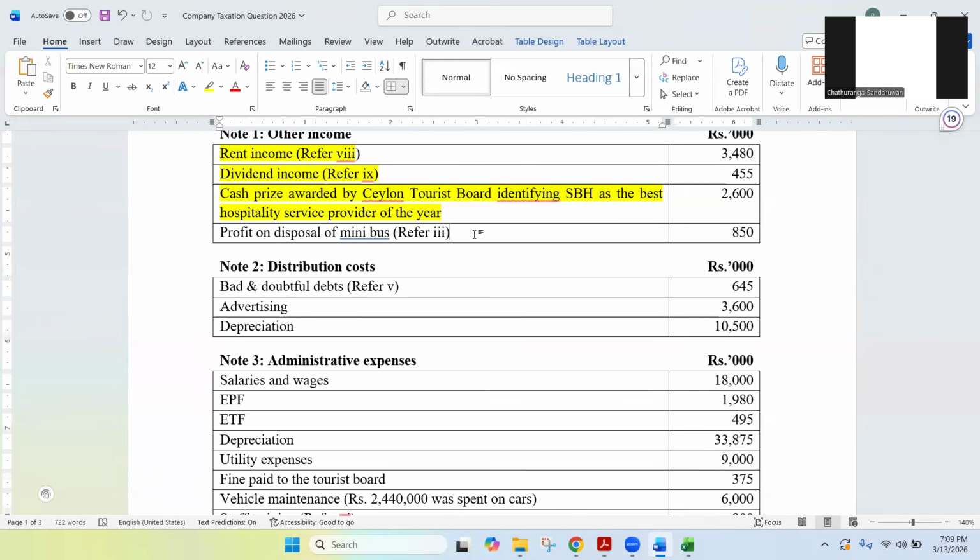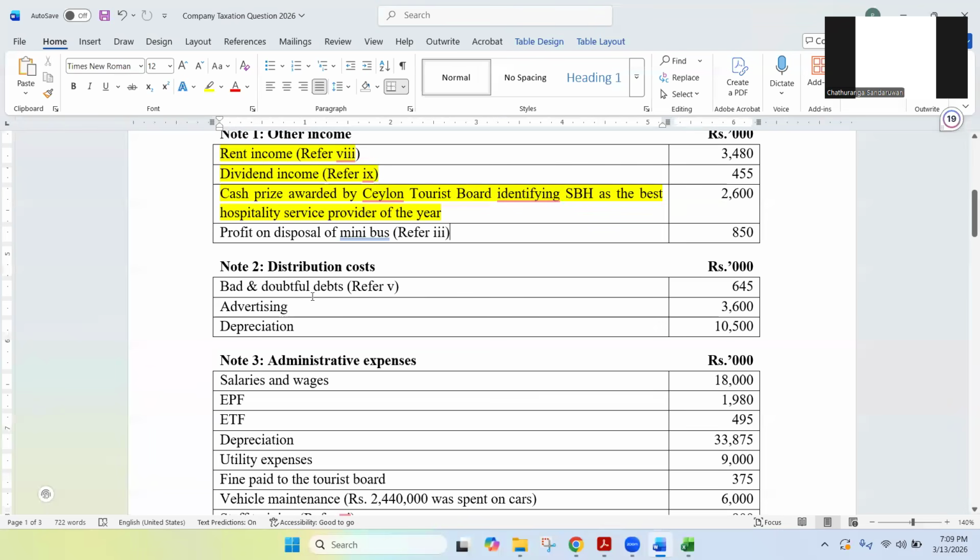But the accounting profit on disposal is not allowed to be taxed. We have to remove that. And for taxation purposes, we need to calculate that profit again based on tax principles. So because of that, we have to consider a working there. I will come to that point later, but we'll keep it.